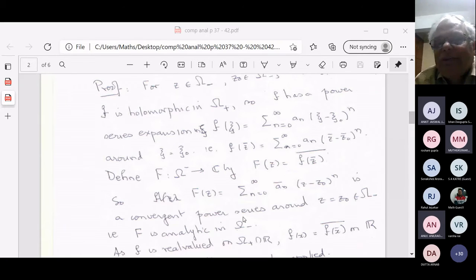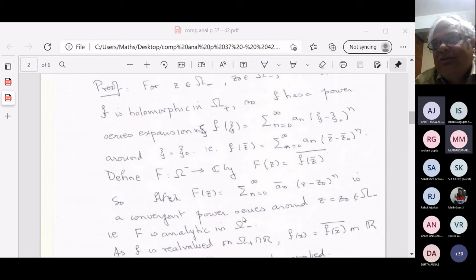Or e to the power z, check out. In the case of f of z equal to e to the power z, what is the function I'm talking about? I'm taking e to the power z bar, its bar. Yes, but e to the power z bar, its bar is e to the power z.